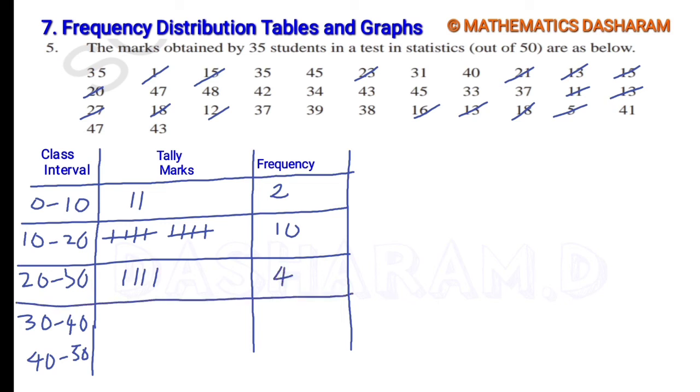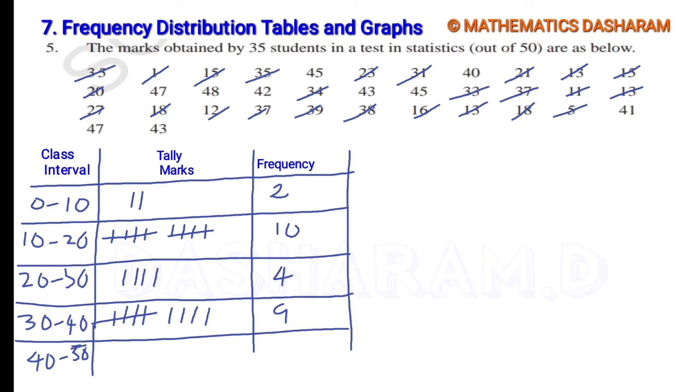Next, 30 to 40. That means from 30 to 39.9. 1, 2, 3, 4. Next, here 5, 6, 7, 8, 9. Total 9. Next, the last one, 40 to 50.